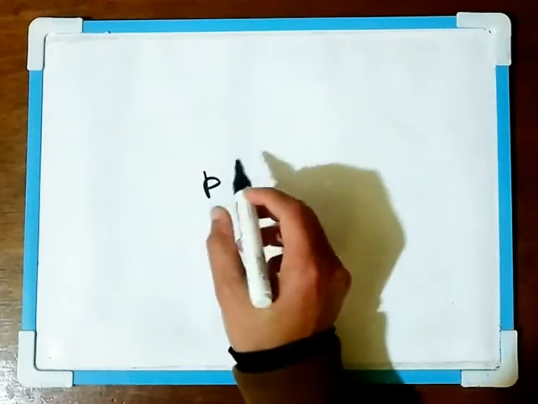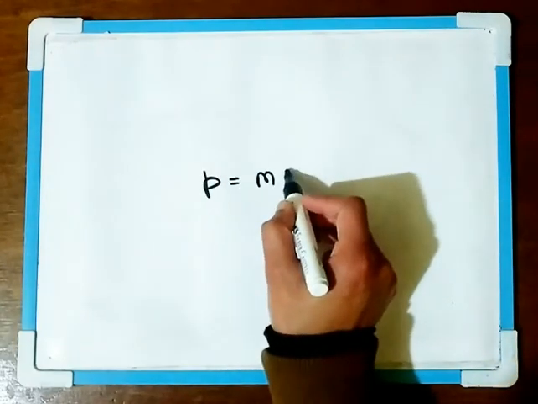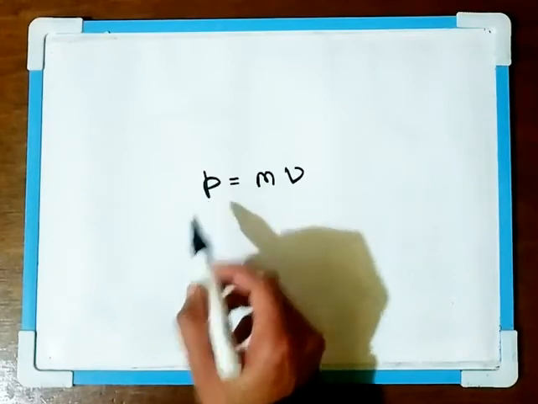Then we come to the second law. Now this is a law which deals with the momentum of a body. What is momentum? Momentum may be defined as the product of mass and the velocity of the body in motion. It is the total quantity of motion contained in a body, and it is denoted by the small letter p, and this p is equal to mv. So this is known as the momentum of a body.